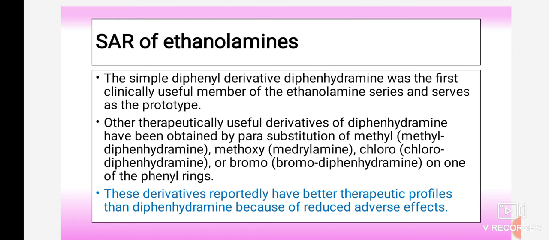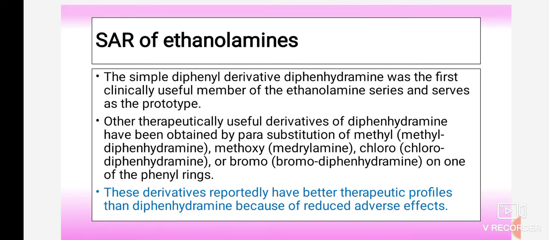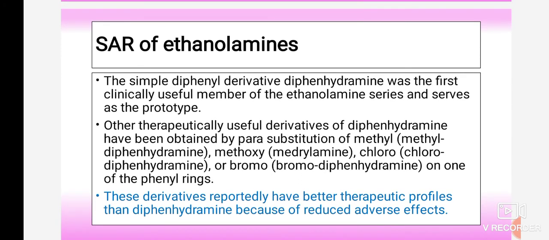To minimize these, they changed a specific position of the drug, specifically the para position. Due to the substitution with different groups at the para position, they discovered it shows reduced adverse effects. This is one of the important points related to the structural activity relationship.